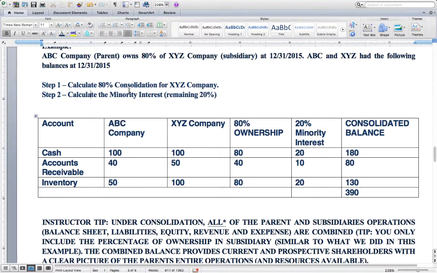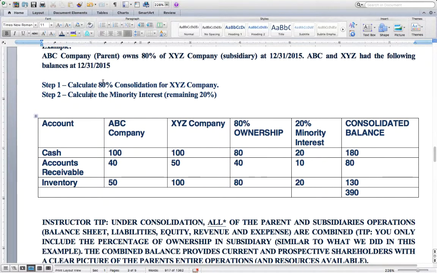You can do this one of two ways. You can either calculate it as if the company had all of the ownership in the entity and then subtract out the minority interest at the very end as a total number, or you can calculate it individually, as I've done here.